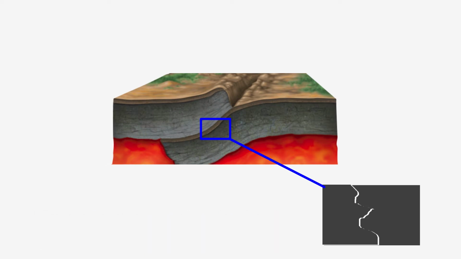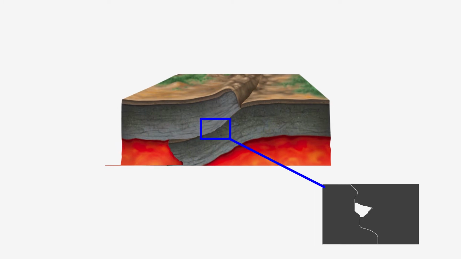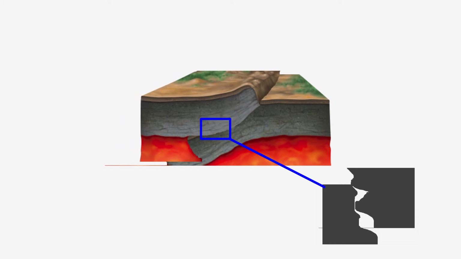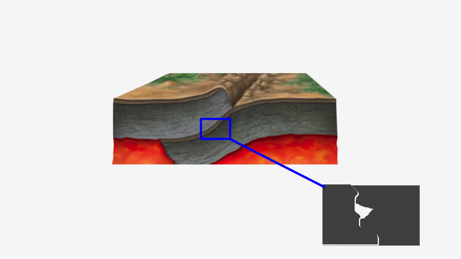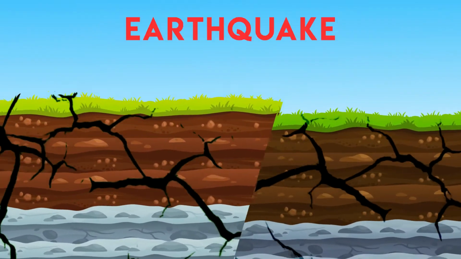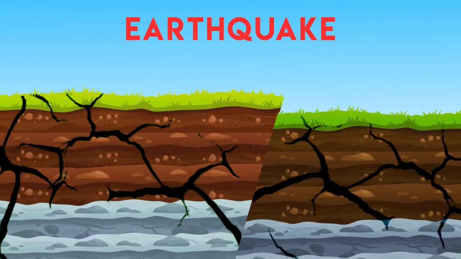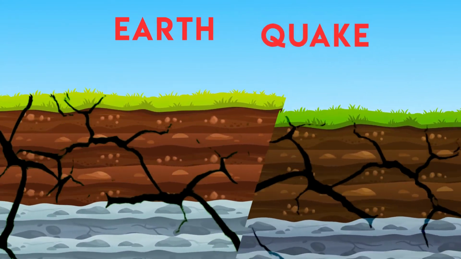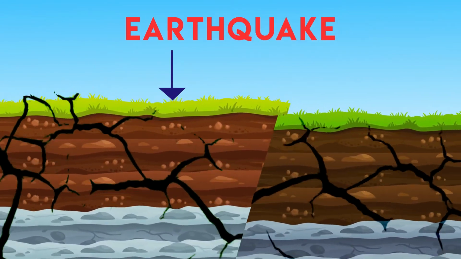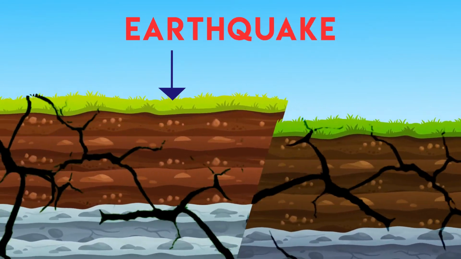As the pressure builds up due to movement of plates, sometimes these rocks break down and the plates feel a sudden movement. This sudden movement is nothing but an earthquake. Quake means to shake, and earth means land. So earthquake means shaking of land.